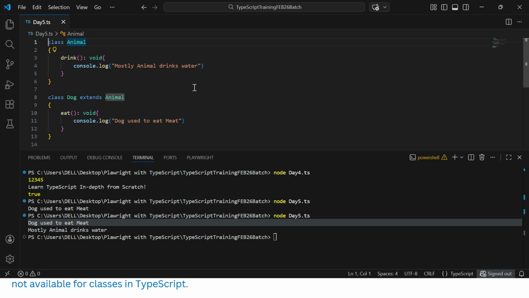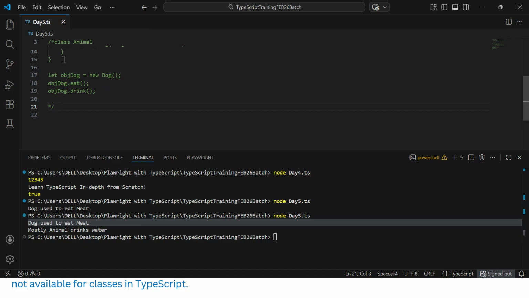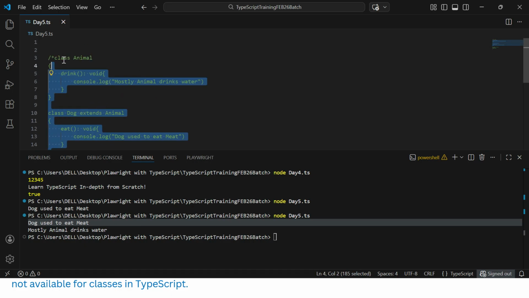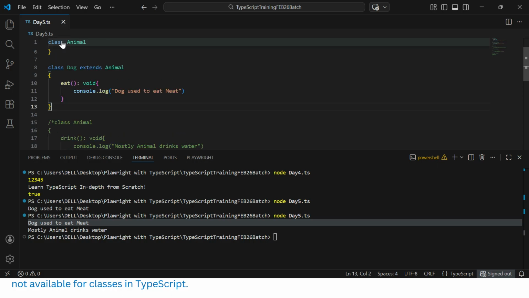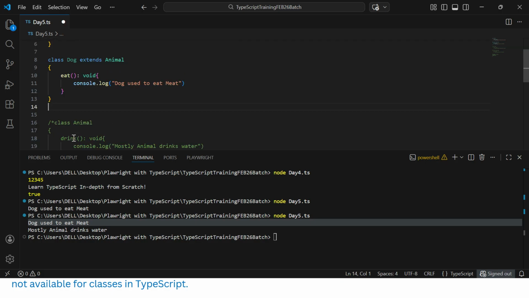Now let's try to understand multi level inheritance. Okay, so let's copy this code here. Let's create an animal class here. That is fine. Let's create a dog class. That is fine. Now let's create one more class for multi level. That means one grandparent, one parent, one child.